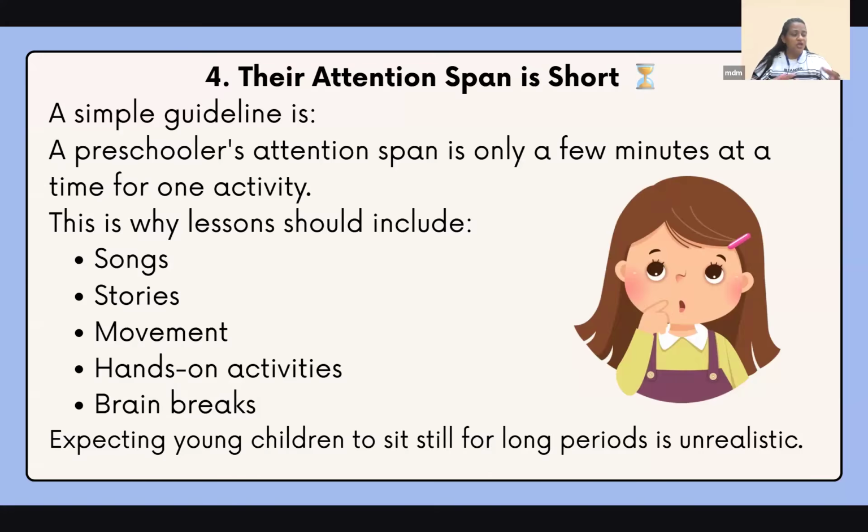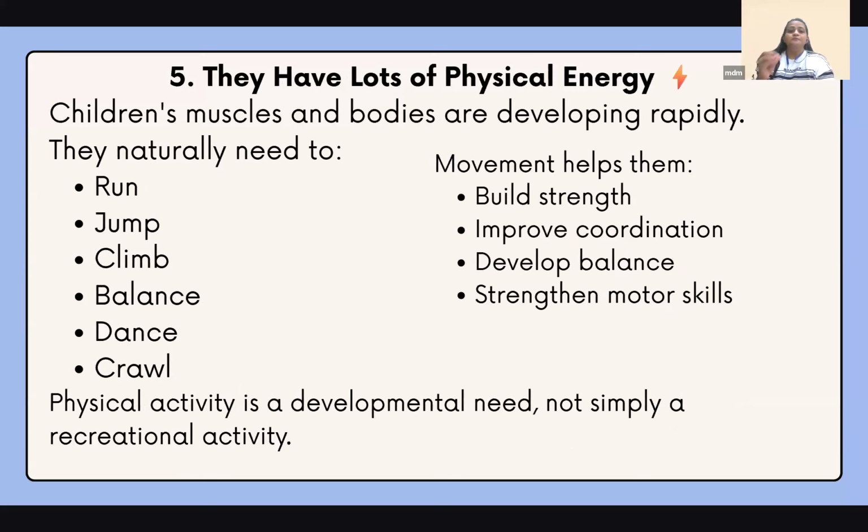No. But if you give the child some activity, something that they are learning, like sorting, they will be doing it. They will be involved in it. And expecting young children to sit still for a long time, those expectations are unrealistic. They are not acceptable.